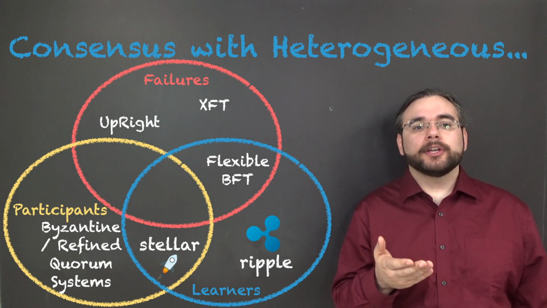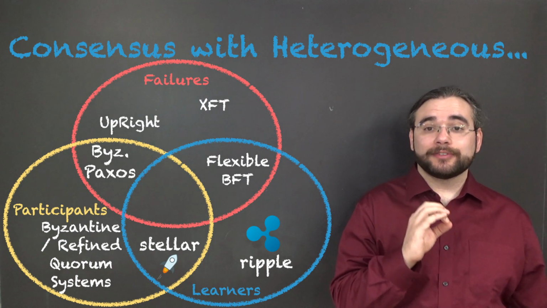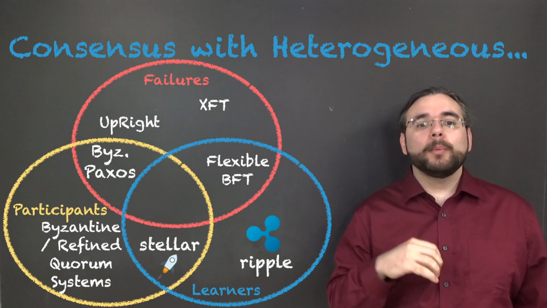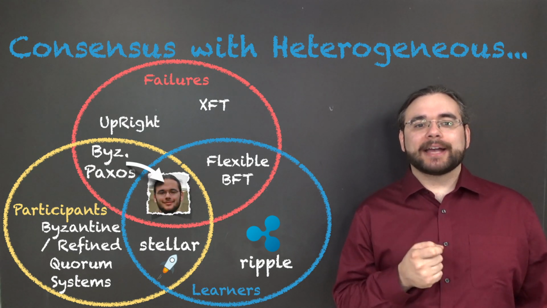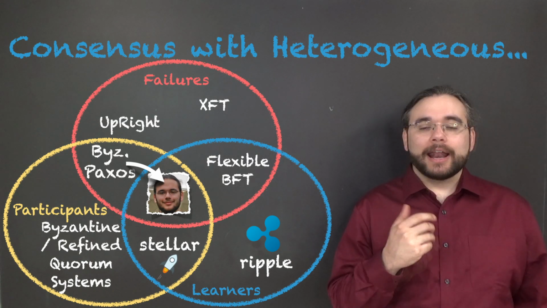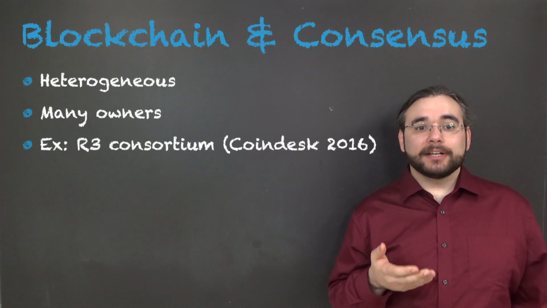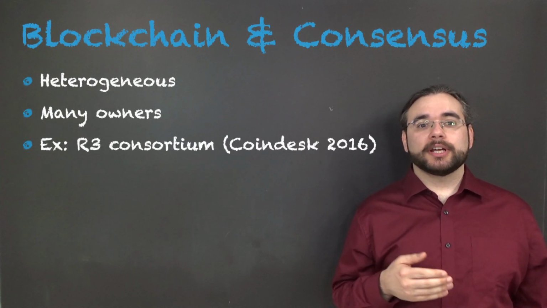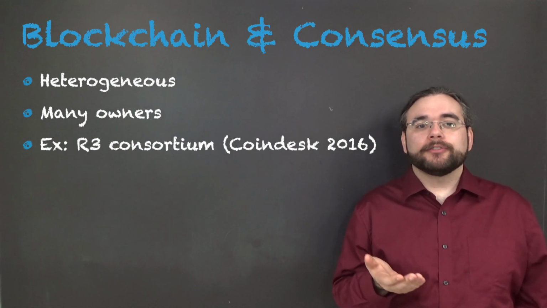And I'm here to argue that not only could Byzantized Paxos be phrased with heterogeneous failures and participants, but we can adapt it to form a new protocol, Heterogeneous Paxos, which is heterogeneous in all three ways. And I think that's really important because a lot of new systems, including most permissioned blockchains, are trying to connect lots of very different people with very different assumptions.